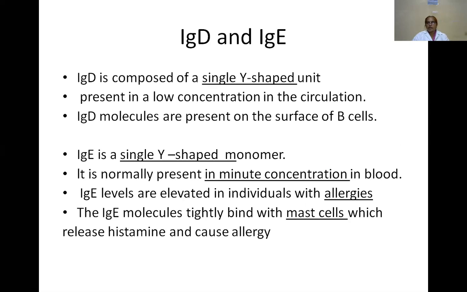Both IgD and IgE are present in the blood in low concentrations, but IgD is also on the surface of B cells.